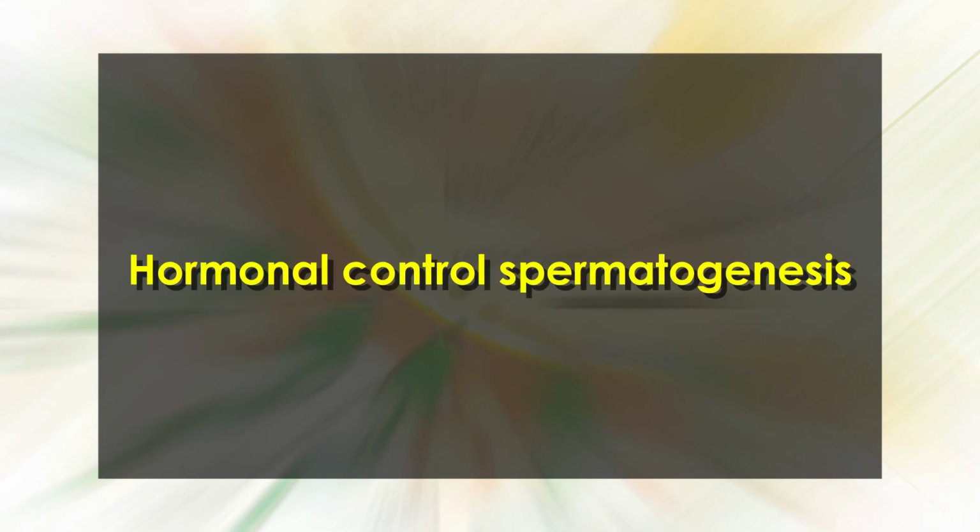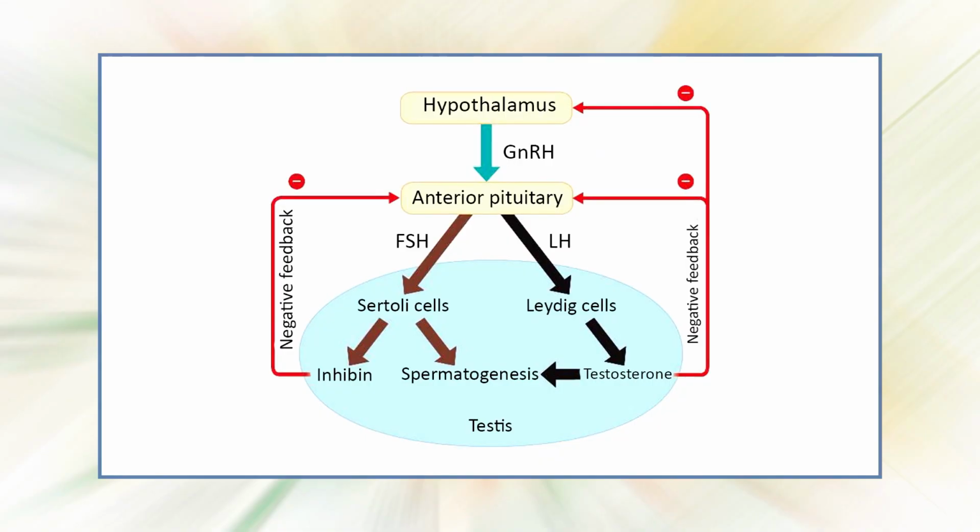Dear students, now let's discuss the hormonal control of spermatogenesis. After attaining puberty, gonadotropin-releasing hormone is secreted from the hypothalamus. The increasing level of gonadotropin-releasing hormone then acts on the pituitary gland and stimulates two gonadotropin hormones, that is, luteinizing hormone and follicle-stimulating hormone. Luteinizing hormone acts on the Leydig cells to secrete androgens, which in turn stimulate spermatogenesis.